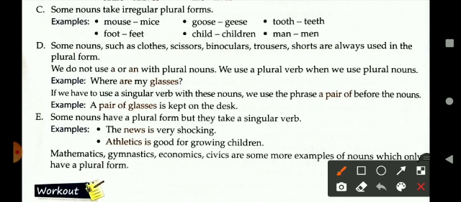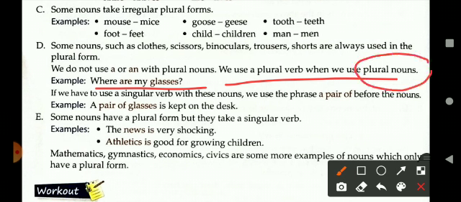We use a plural verb when we use plural nouns. Example, where are my glasses? So here, whenever we use the plural form of a noun, we always use the plural form of the verb with it. So glasses goes with the plural verb are.